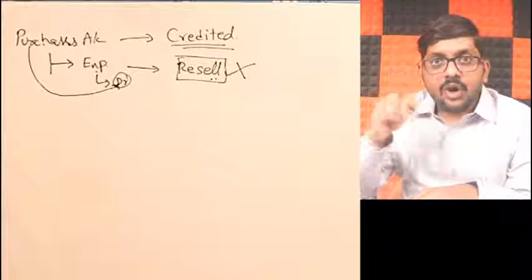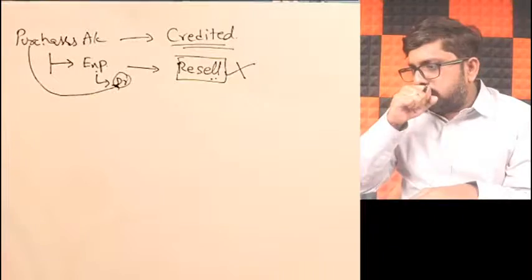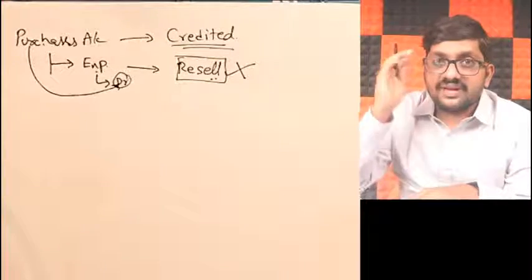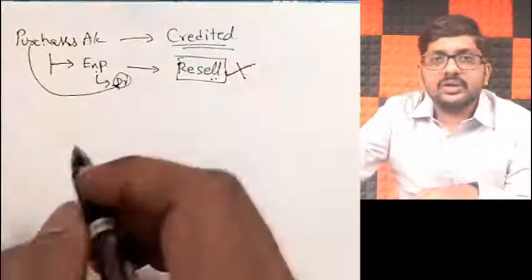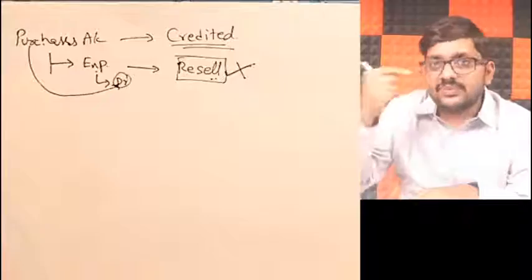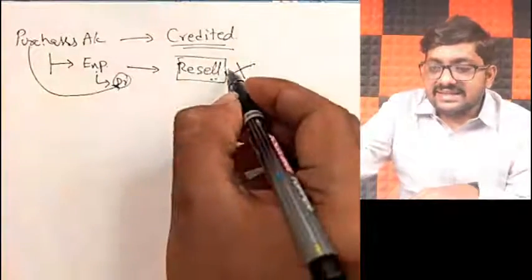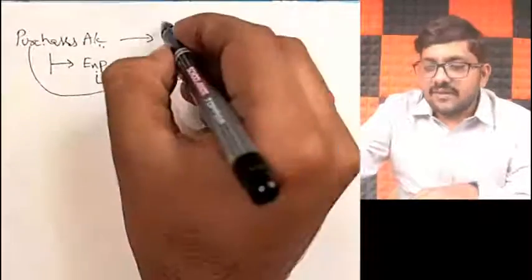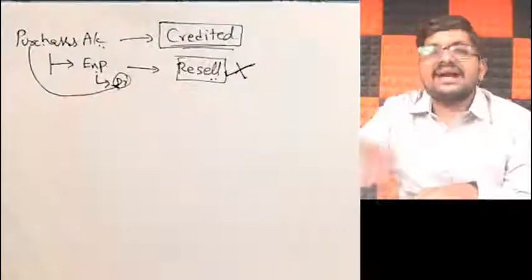What will I be doing with those goods? Listen to me very carefully. I will not sell them, instead I will do something else with them. In that case, the intention to resell has changed. That's why the purchase account should be reversed. Because it is to be reversed, we will credit it.